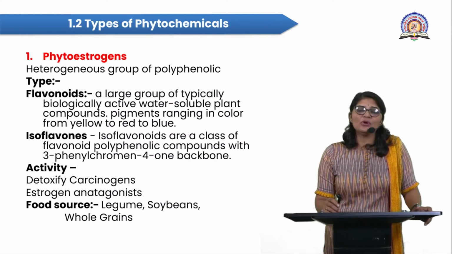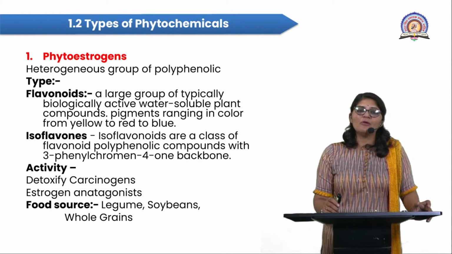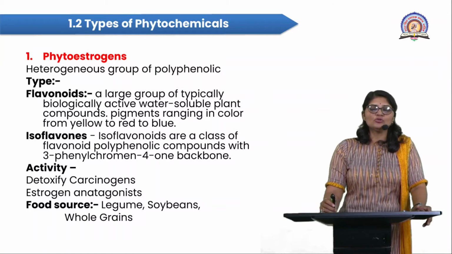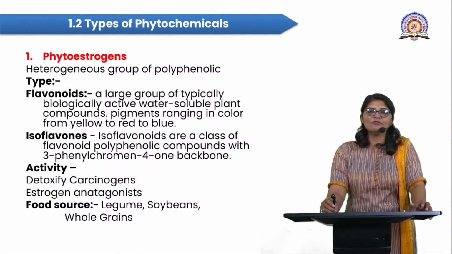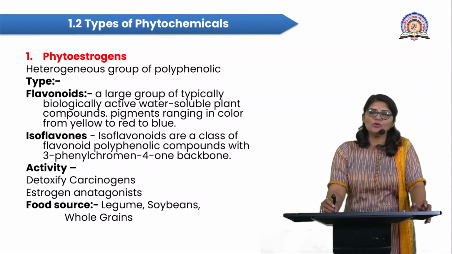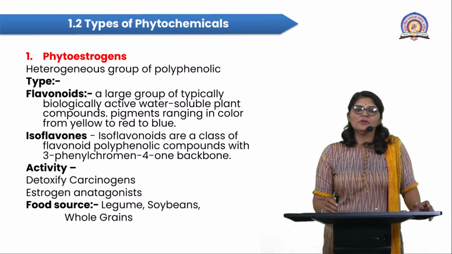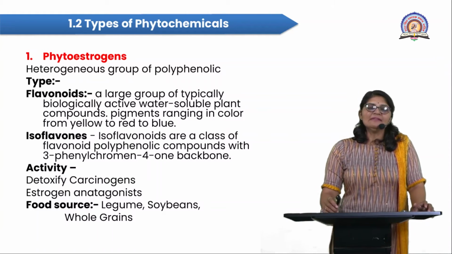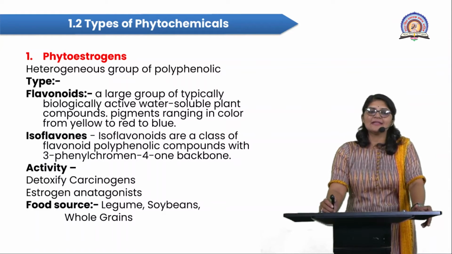And these flavonoids are specifically pigmented compounds, ranging in color from yellow to red to blue. Then isoflavones, the isoflavones are a class of flavonoid polyphenolic compounds with a 3-phenylchromen-4-one backbone. Then the phytosterol shows activities such as detoxifying the carcinogen.